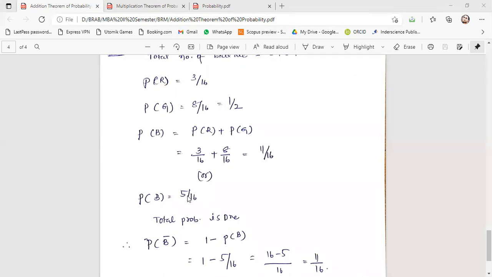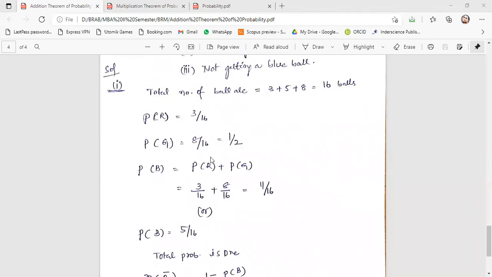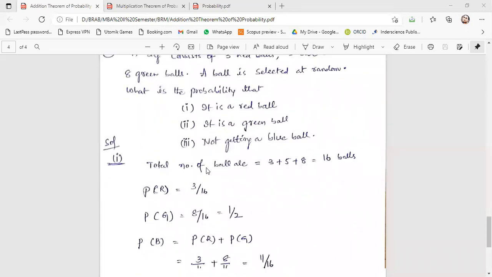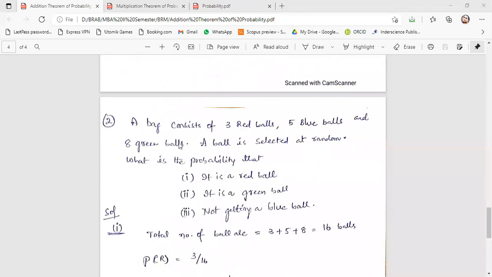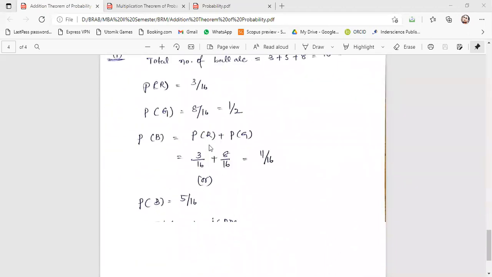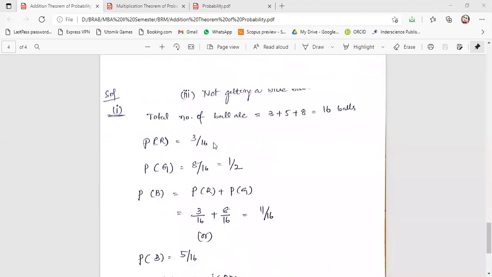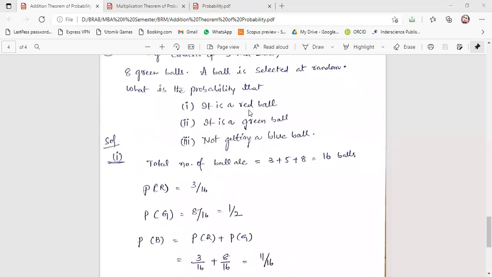So simple, one small confusion will be there in solving that problem. You have to apply your minimum common sense, and then you can easily solve that problem. Determining the probability of getting red ball and getting green ball is very easy for you.